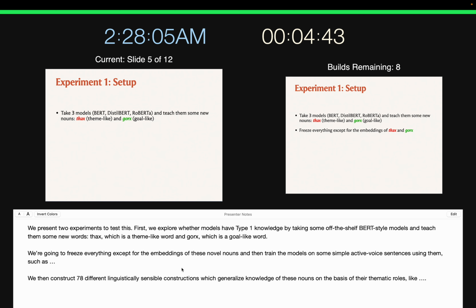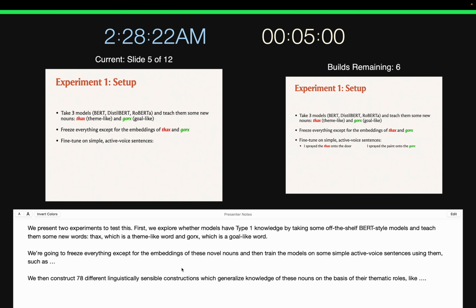First, we explore whether models have type 1 knowledge by taking some off-the-shelf BERT-style models and teaching them some new words. Thax, which is a theme-like word, and Gorks, which is a goal-like word. Now we're going to freeze everything except for the embeddings of Thax and Gorks. And then we're going to train the models on some simple active voice sentences which will teach the models that Thax is theme-like and Gorks is goal-like. For instance, I sprayed the Thax onto the door, I sprayed the paint onto the Gorks, I sprayed the door with the Thax, and I sprayed the Gorks with the paint.